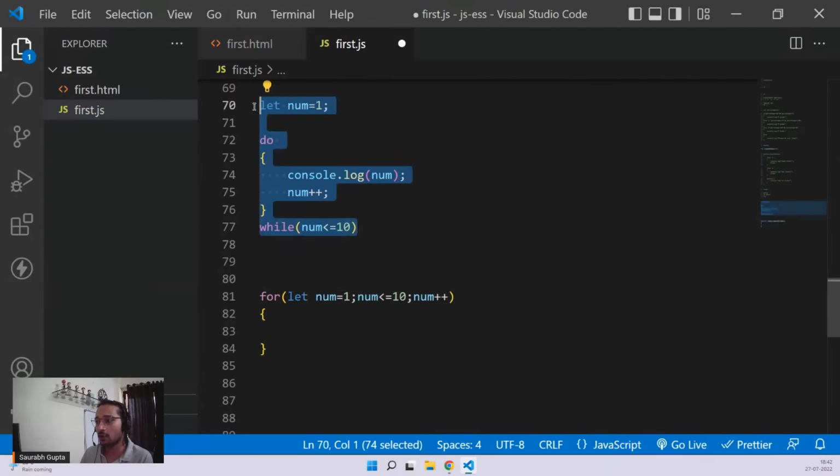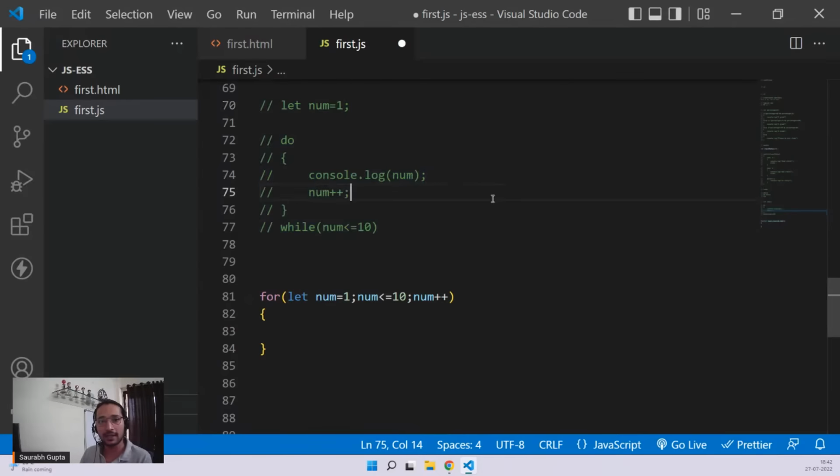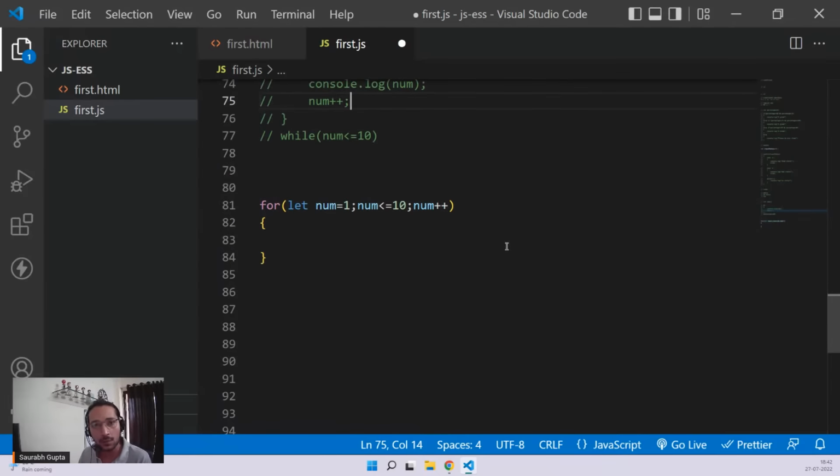And guys, understand that for loop works exactly like while loop. That means it is also an entry control loop. But the only difference is the syntax. Every important aspect of a loop, like initialization, condition, and increment statement, comes in a single line. And that's what makes it better.